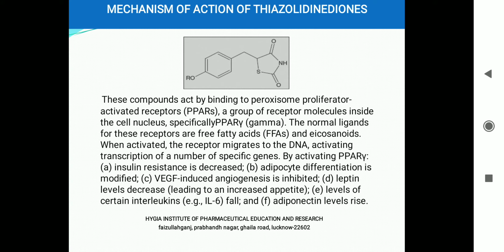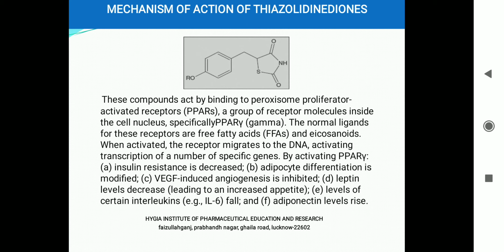But when this receptor is activated, it goes to the DNA and affects the transcription of the genes. What is transcription? Transcription is the formation of RNA from DNA. From DNA, RNA is formed, that is called transcription, and from RNA, protein is formed, that is called translation.